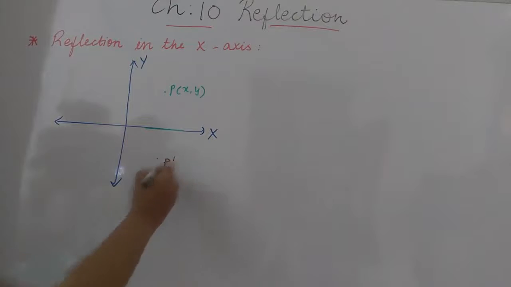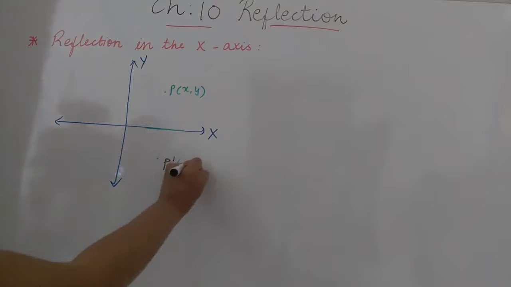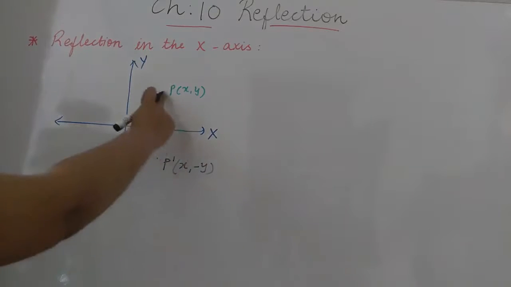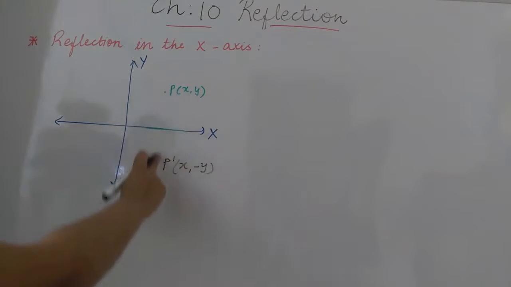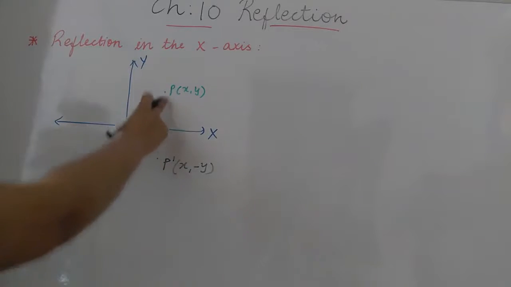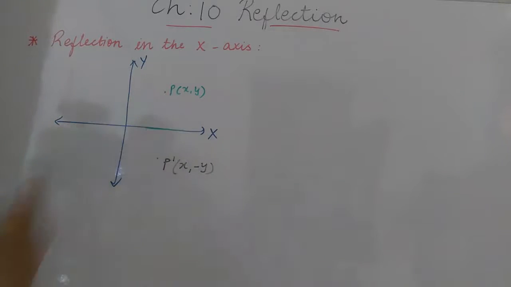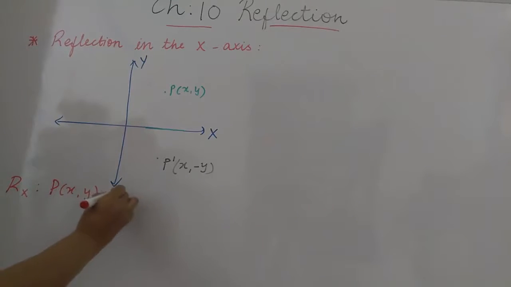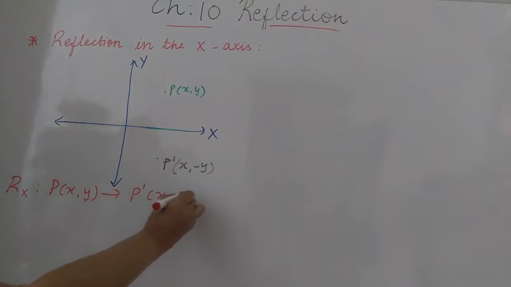And what are the coordinates? Which coordinate will change here? The y coordinate will change. So that is (x, -y), because the x coordinate will not change. You see, it is in a straight line. So the x coordinate will not change, only the y coordinate changes. So this is how we get our first reflection. So the rule here, we can write Rx, reflection under the x-axis of point P (x, y), will be P dash (x, -y). So this is the first rule we have studied.